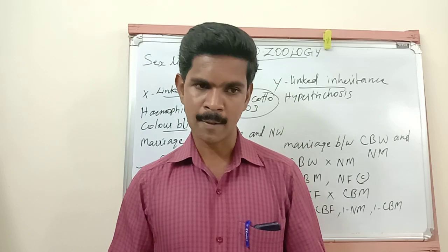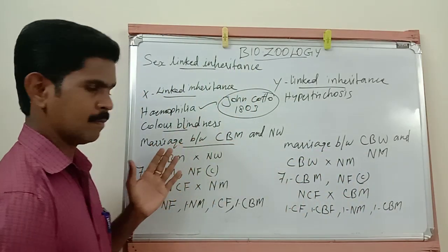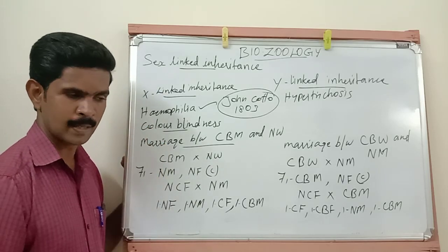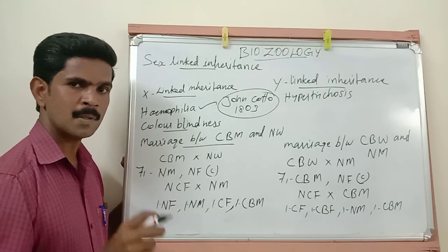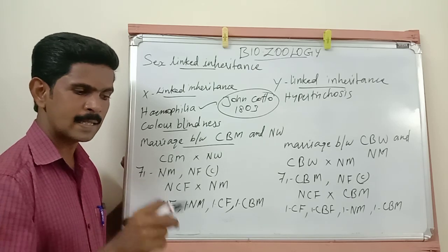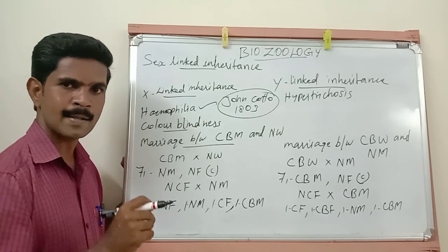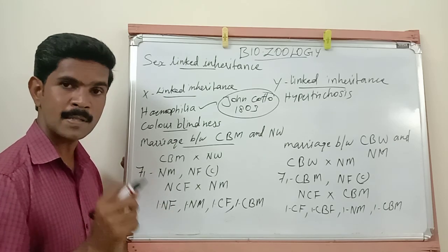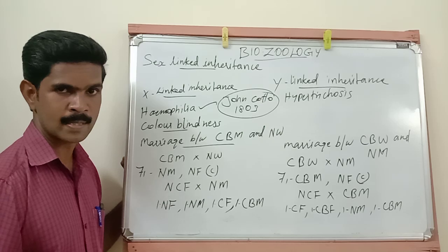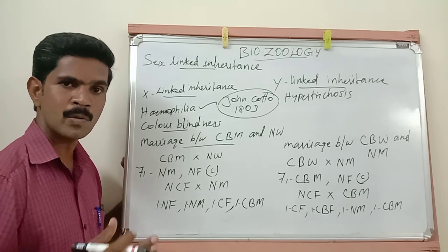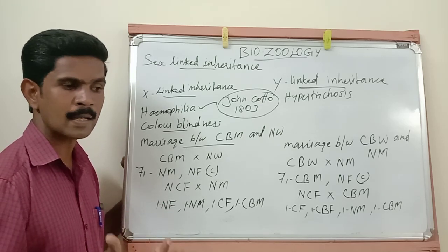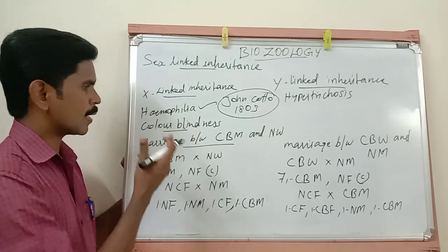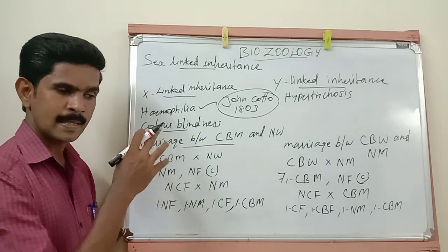Understand? Here, if any person is affected with this color blindness disorder, the genes responsible for the production of cone cells are in recessive condition. So the recessive genes are unable to produce cone cells. So that person is unable to distinguish important colors like red and green. Understand? So here color blindness, it's a disorder.